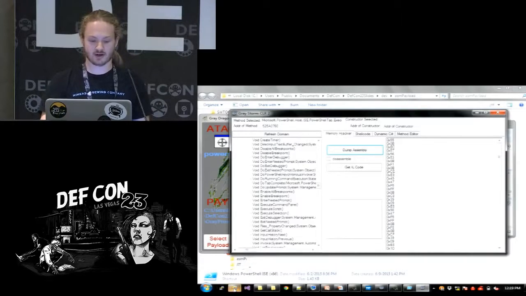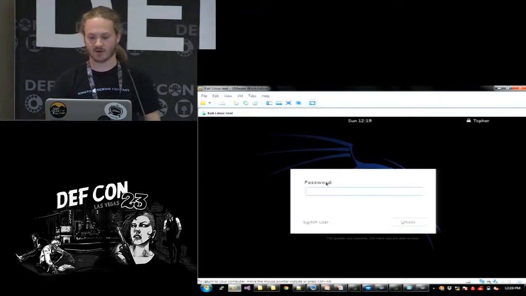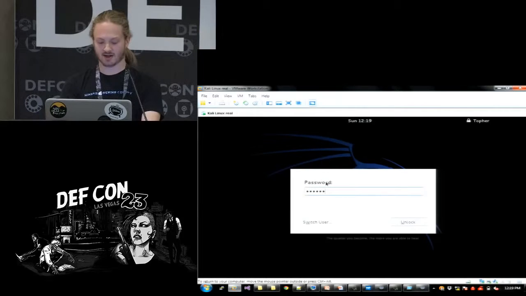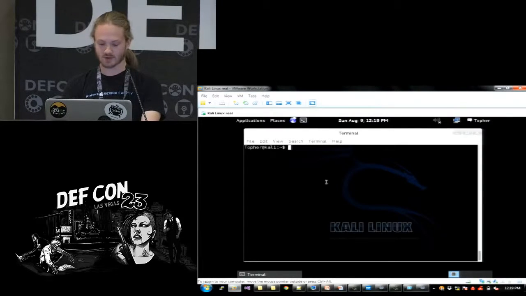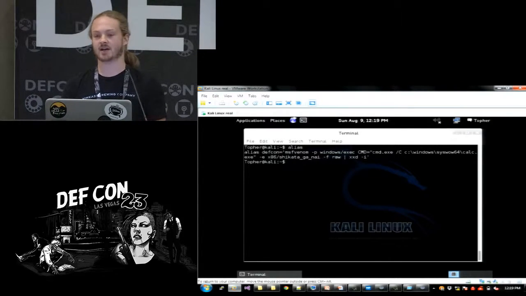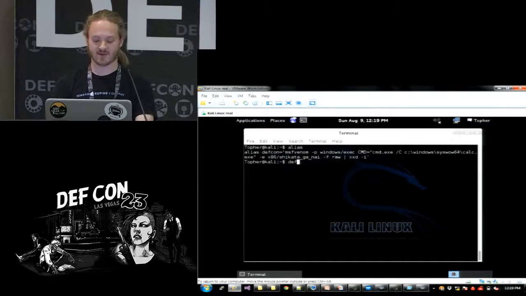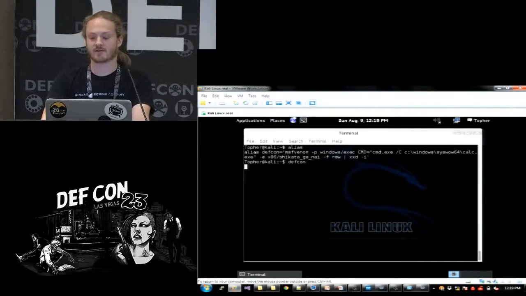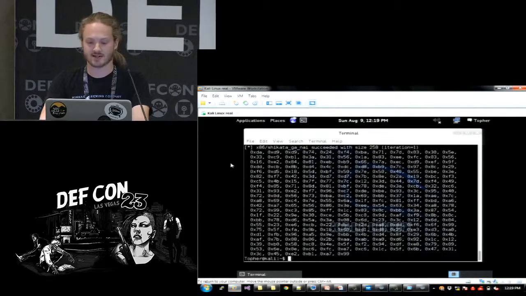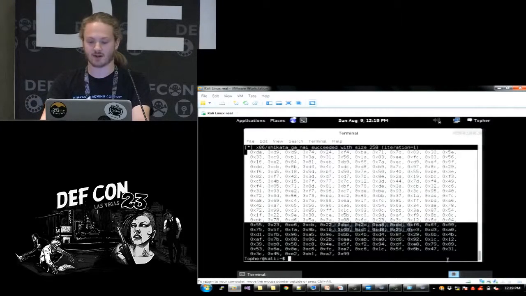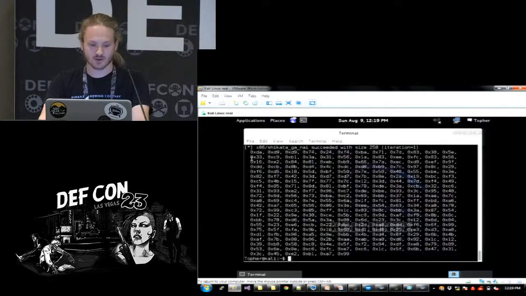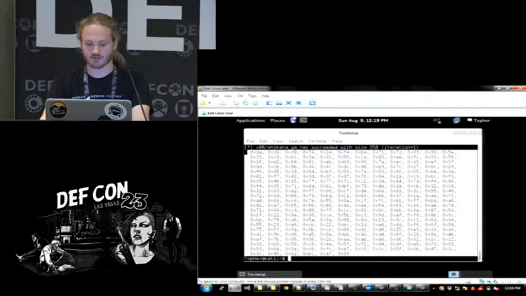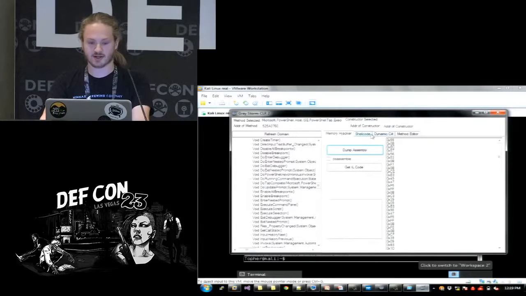So I'm going to come over here to show you how easy it is to roll a Metasploit payload. So I'm going to log into my Kali Linux box. And I'm going to show you that I have an alias set up called DEFCON that's just generating an MSFVenom payload to pop a calculator. So I'll go and run that, and of course we all know this takes a little bit of time because I'm encoding it and whatnot, but once it finishes, I now have a payload that'll pop a calculator. So I'll come over here, I'll drag over it, and I'll copy it. And then I'll come back over here to Graystorm.